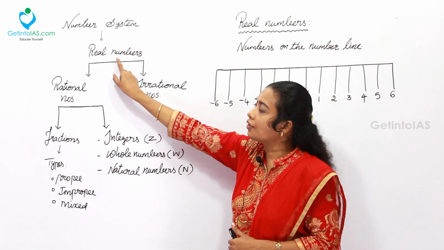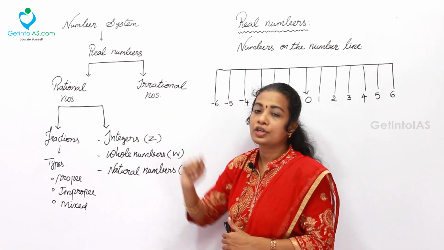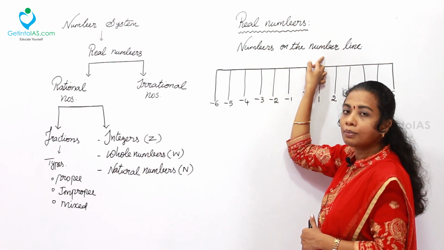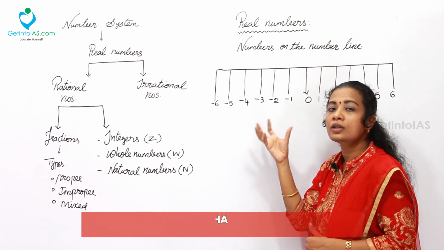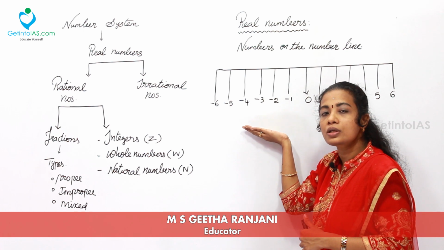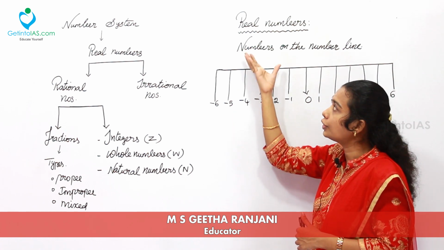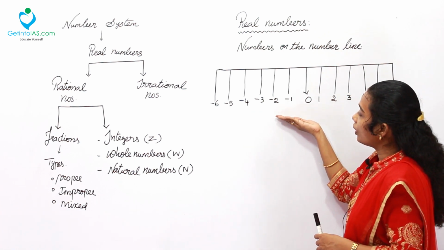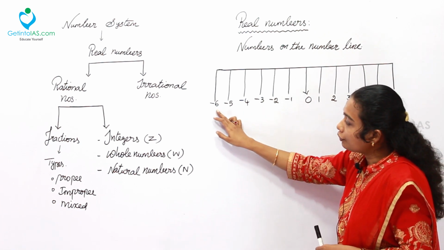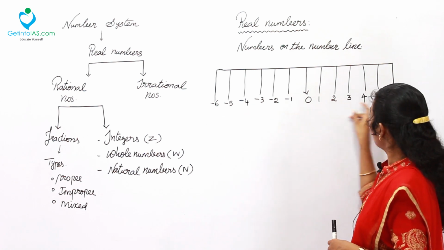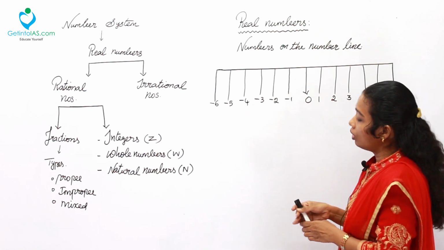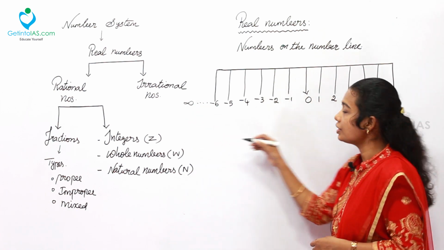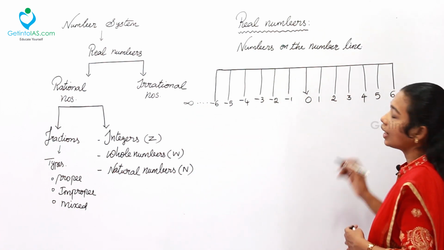The first thing is real numbers. The best definition for real numbers is numbers on the number line. That is, the numbers which are presented on the number line are all said to be real numbers. Here in front of us, a number line is given starting from -6 and ending with +6. The number line never ends. The starting point is infinite and also the ending point is infinite.